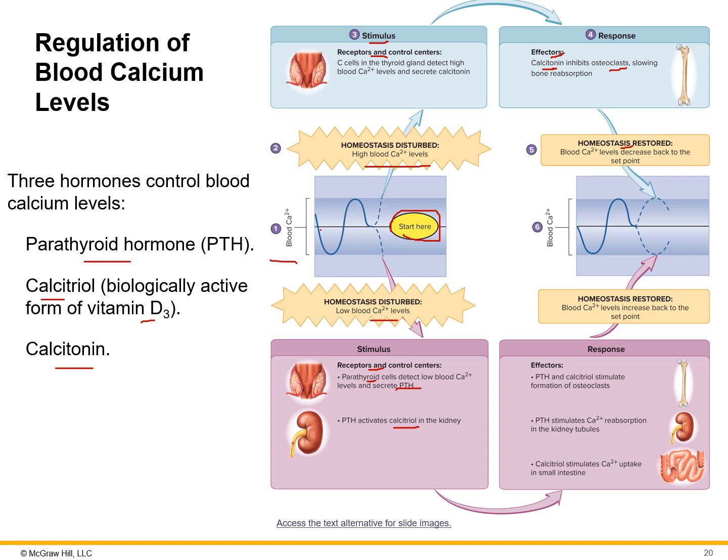Those two hormones, PTH and calcitriol, stimulate the formation of osteoclasts. Again, calcitonin decreases osteoclasts, so we're not breaking down bone. The PTH and calcitriol stimulate the osteoclasts, so we get the breakdown of bone to release that calcium so it can be reabsorbed in the kidney, and then uptake into the small intestine can occur as well.